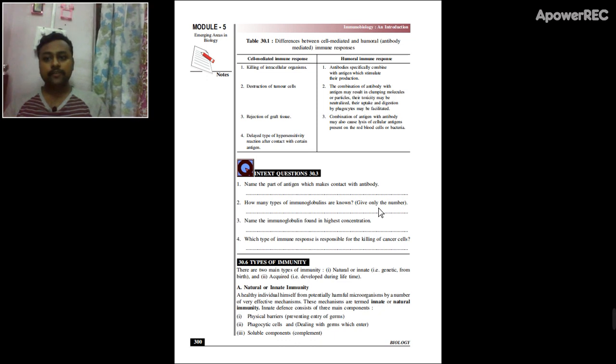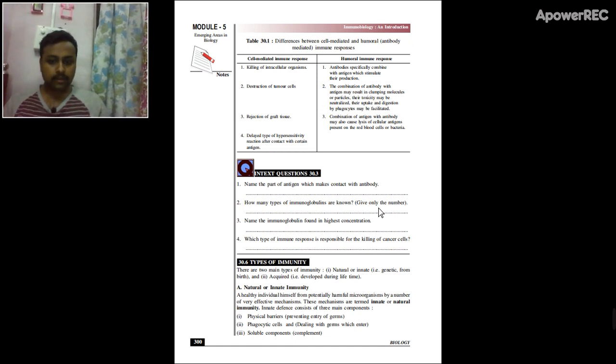Now there is a distinction given between the cell mediated immune response and the humoral immune response. So what are the differences between cell mediated and humoral immune responses, which is another term for the antibody mediated immune response? We have already seen all of these differences. You can also go through it in your textbook. You can write it by yourself too, based on whatever we have learned right now.